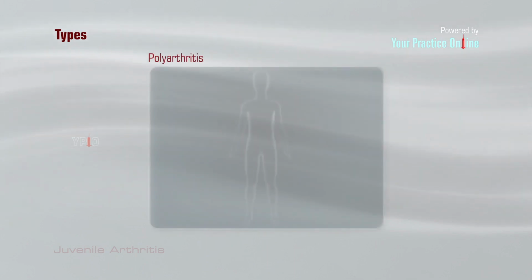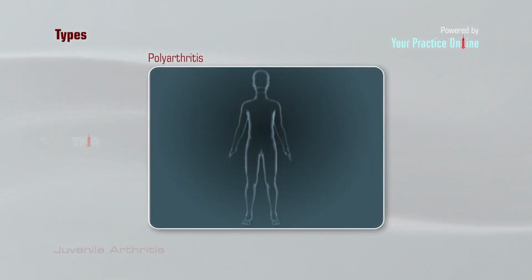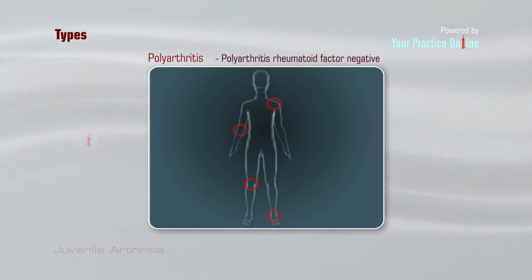Polyarthritis. Polyarthritis was earlier known as polyarticular rheumatoid arthritis, and the two subvariants are rheumatoid factor negative and rheumatoid factor positive. The child may have arthritis in 5 or more joints in the first 6-month period of the disease. When the test for rheumatoid factor remains negative, it is polyarthritis rheumatoid factor negative. If 2 tests done at 3-month intervals are positive, it is diagnosed as polyarthritis rheumatoid factor positive.